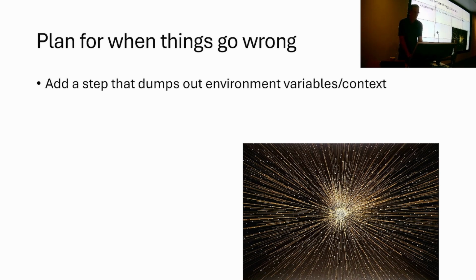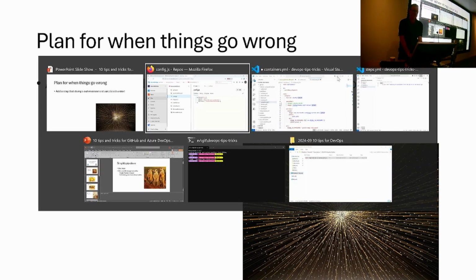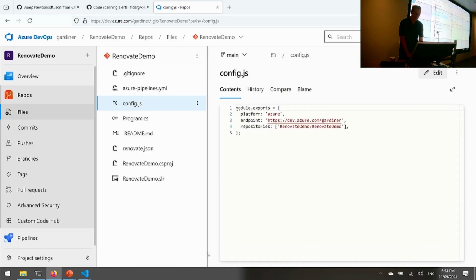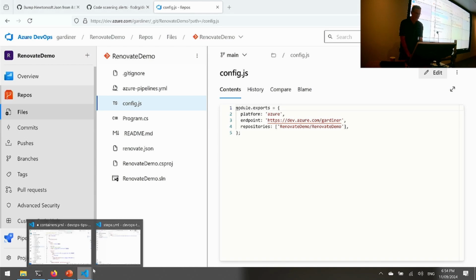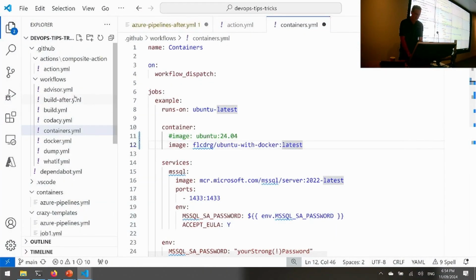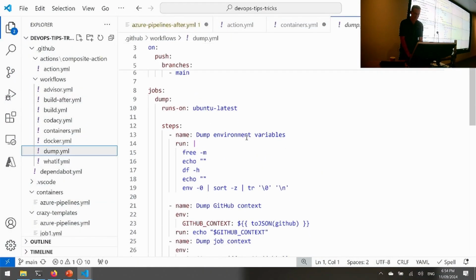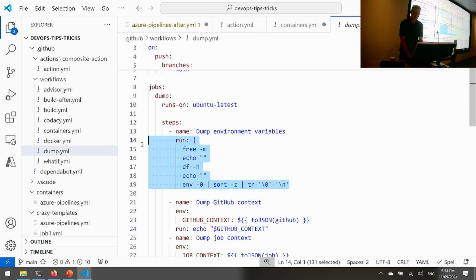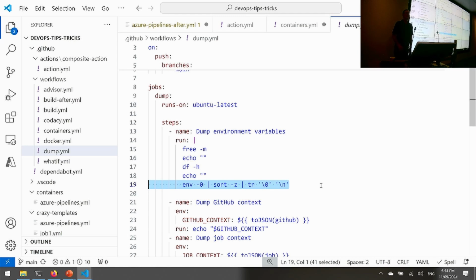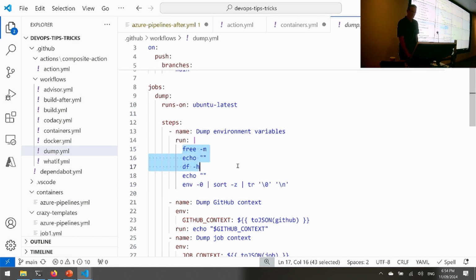A really simple thing that I've added to almost every pipeline I create is a little dump environment. What I mean by that is literally this. And mainly this one, where I'm dumping out the environment variables, because most often they're the things that are going to tell me the state of the system. I've also hit a few issues where sometimes the agent's running low on disk space or memory. So I've now settled on having those options in as well.